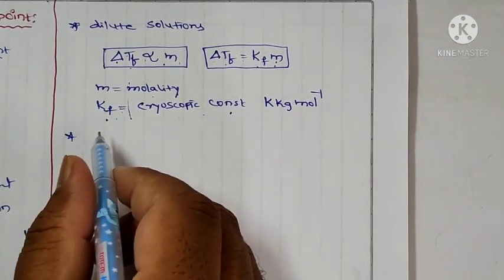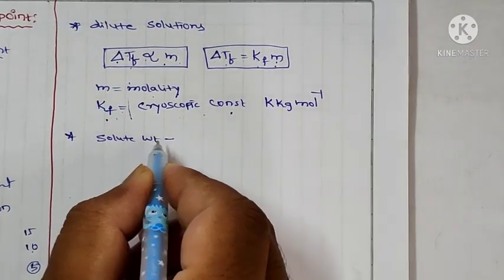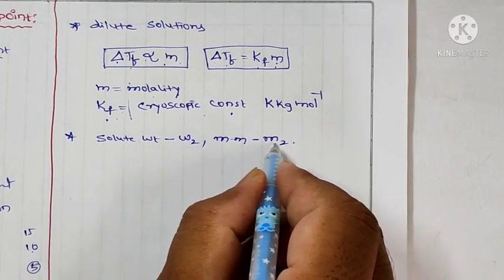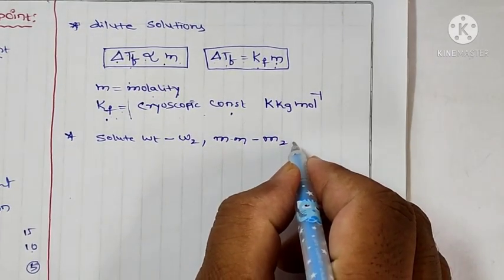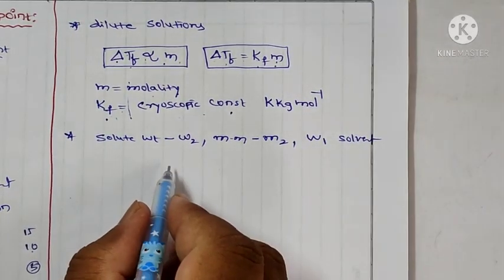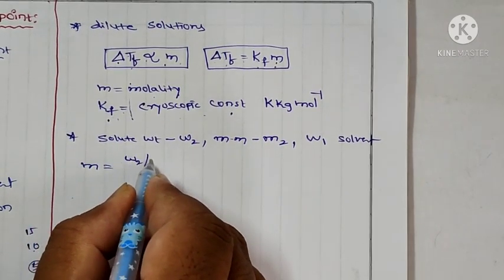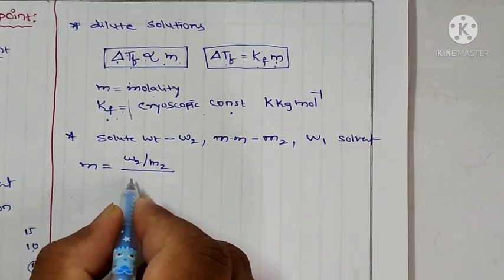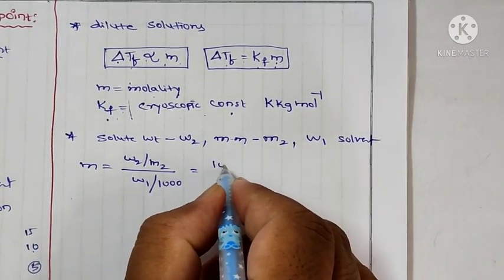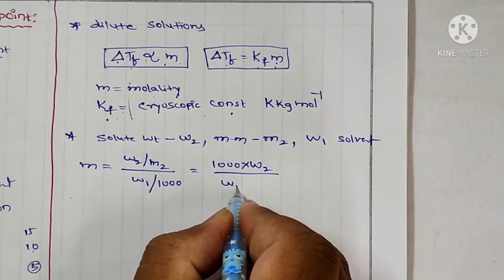And here, if the solute weight is W2 and molar mass is M2, dissolved in W1 gram of solvent, then the solution molality m is equal to W2 by M2 divided by W1 by 1000, or we can write 1000 into W2 by W1 into M2.